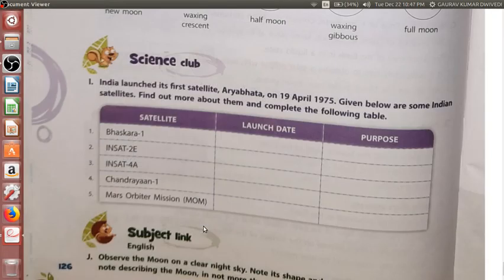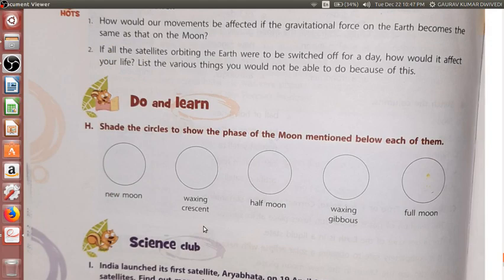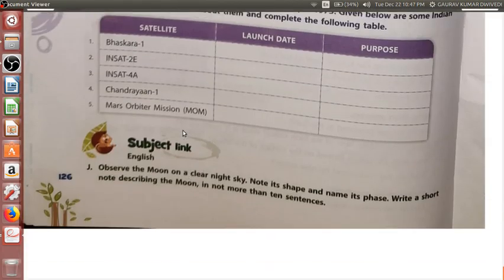Okay, I hope I have informed you regarding this. Now let us do the bookish part, the fair notebook part. So in this way we have completed all these things. Subject link: observe the moon on a clear night sky, note its shape and name its phase. Write a short note describing the moon in not more than 10 sentences. I hope you can do this tonight and share it in the Zoom classes, or you can read it out in the Zoom classes. Take this as homework.